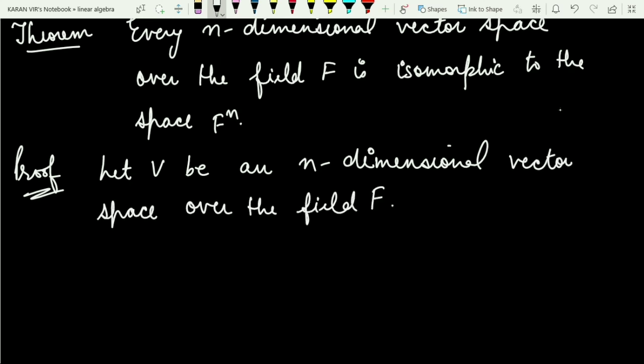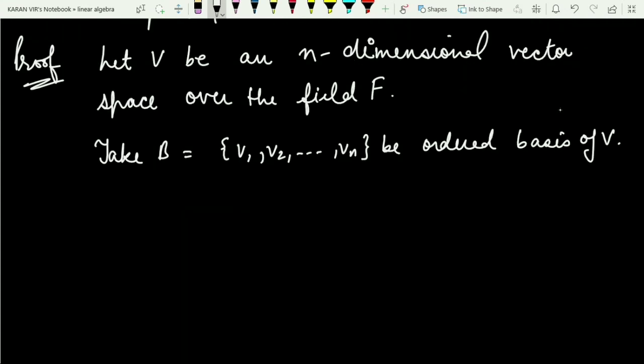Now, since V is an n-dimensional vector space, let me take an ordered basis of V. So I have taken the set B to be an ordered basis of V. And now let me take F^n to be the vector space. We already know what F^n is.